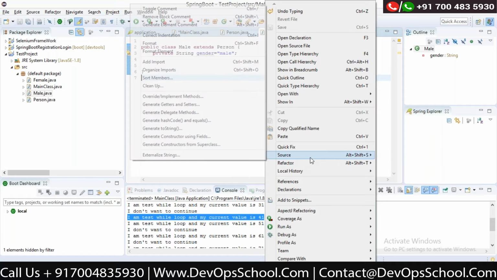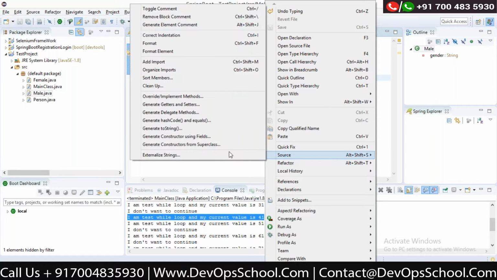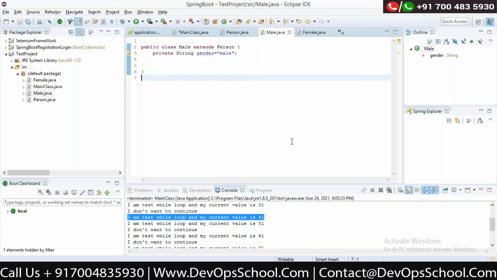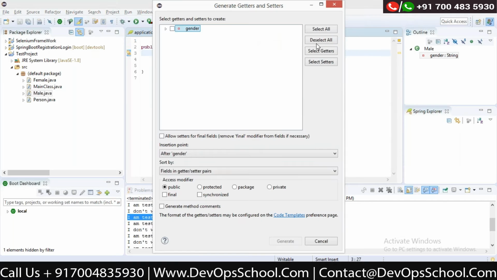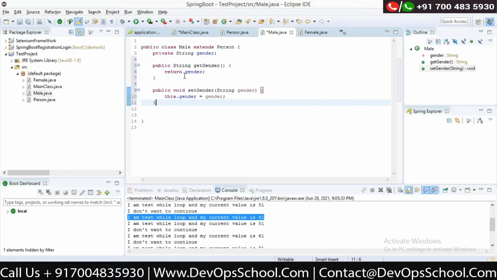Just try to understand the logic behind it. I think it is already created, so it's not allowing me to create the getter setters. Okay, setter is always male. So in this case, I've created a class male which extends the person. I have just defined a property which is gender. I don't define the first name and last name properties in male.